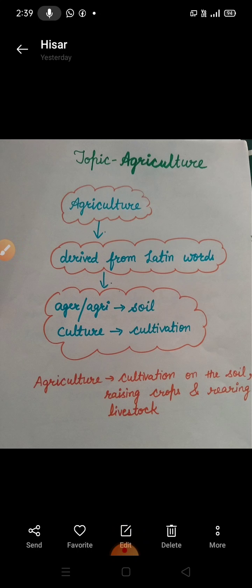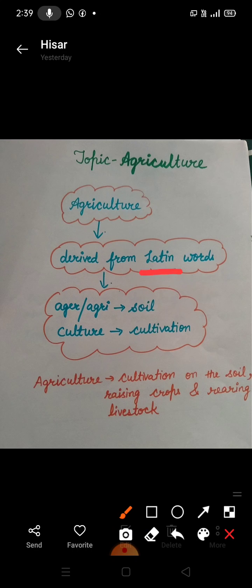Today we will start a new chapter from geography, that is agriculture. Agriculture is derived from Latin words. Agar or agri means soil and culture means cultivation. So agriculture means cultivation on the soil, raising crops and rearing livestock. Livestock means animals and birds that are reared for human use. So agriculture is the art and science of cultivation on the soil, raising crops and rearing livestock.